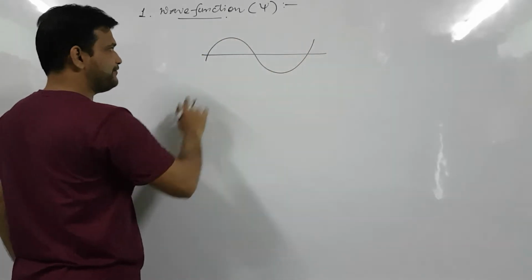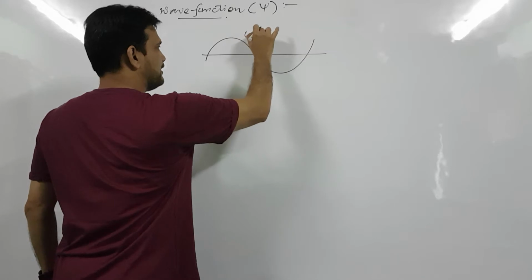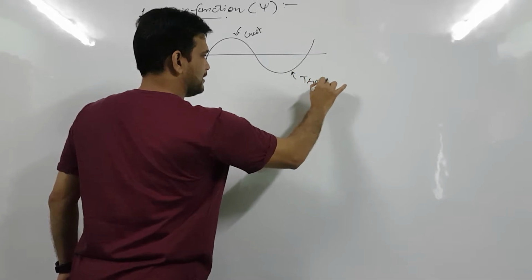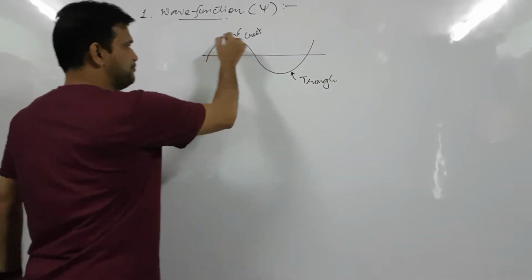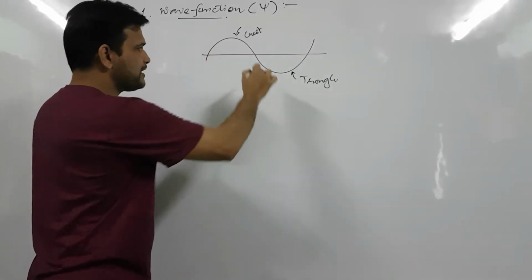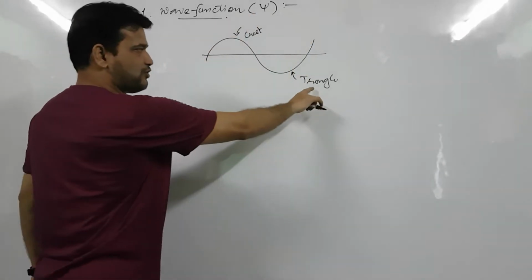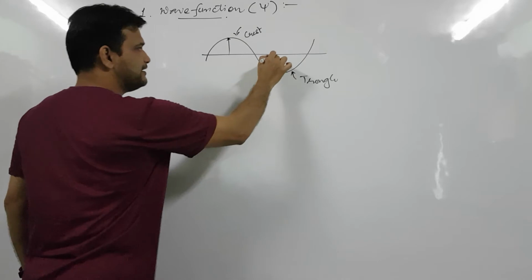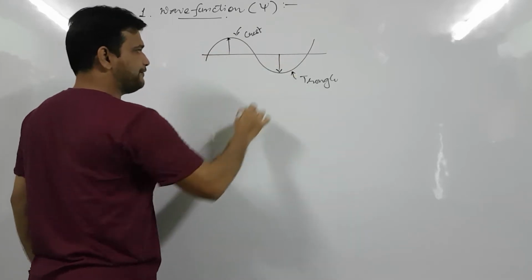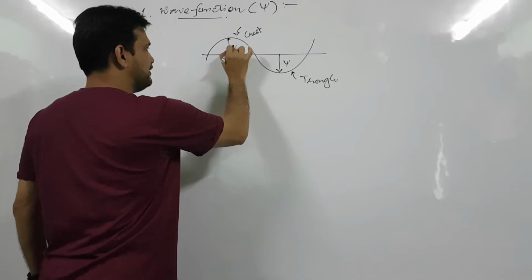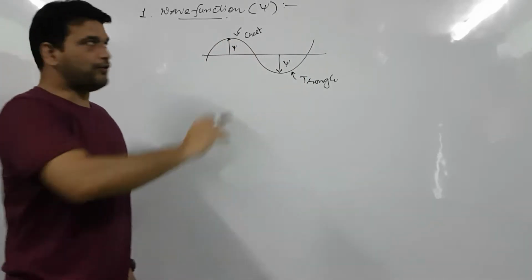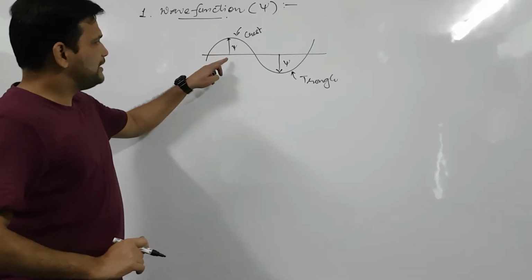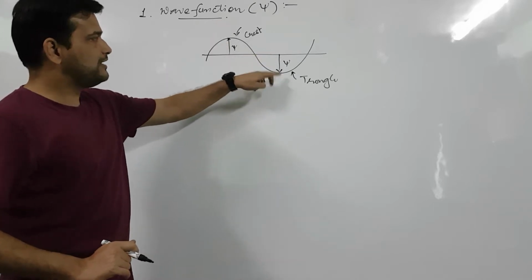If this is a wave, this is crest, this is trough. This maximum of a wave is called crest and this minimum of a wave is called trough. The height of a crest or the depth of a trough, they are called wave function. So wave function is a parameter which depends upon the wave, or it is the height of a crest or depth of a trough.